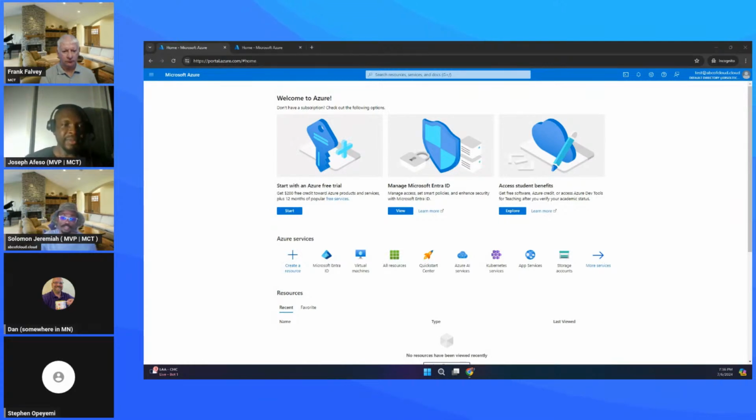Most times they create their users from the server, then sync them to the cloud. And once they sync them to the cloud, they can also manage some of the resources or objects from the cloud.